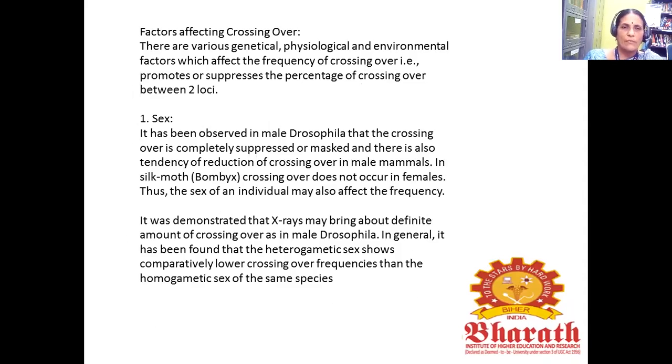Next, we see what the factors are that affect crossing over. There are various genetic, physiological, and environmental factors which affect the frequency of crossing over, that is, promote or suppress the percentage of crossing over between two loci. So the first one is sex. It has been observed in male Drosophila that crossing over is completely suppressed or masked, and there is also a tendency of reduced crossing over in male mammals. In the silk moth, crossing over does not occur in females. Thus, the sex of an individual may also affect the frequency.